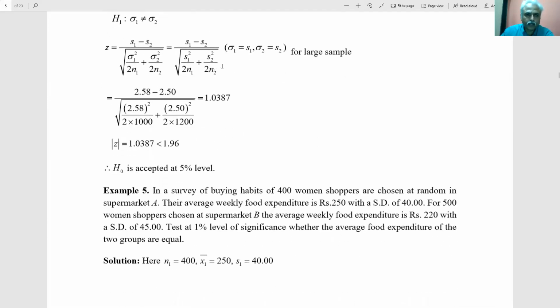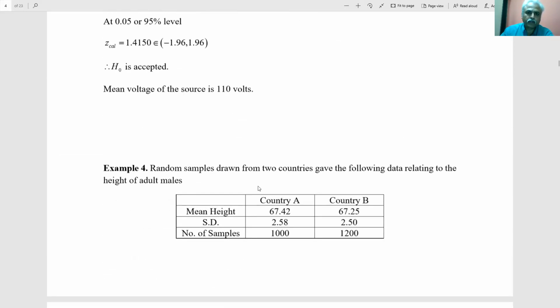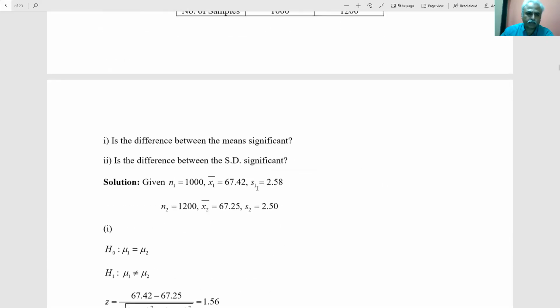Hence, we substitute these values and find 1.0387. Again, that is less than 1.96. So the standard deviations are also the same for both countries. Here, the difference between the means is taken as the statistic.